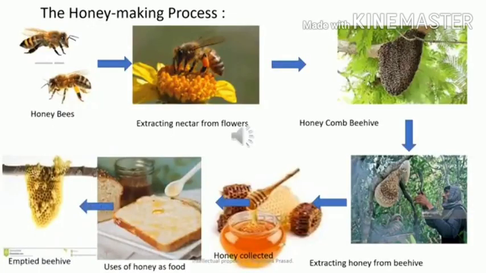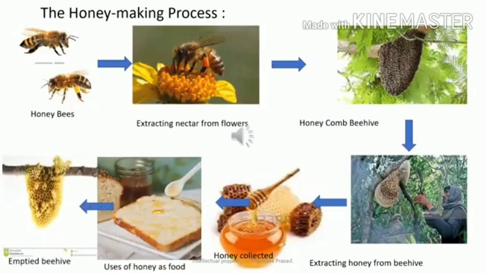By using this picture, we will try to understand the honey making process. Nectar is a sweet juice present in the flowers, and honeybees get attracted towards this nectar. Honeybees extract the nectar from flowers for food, and after collecting the nectar, they convert it into honey and store it in beehives.